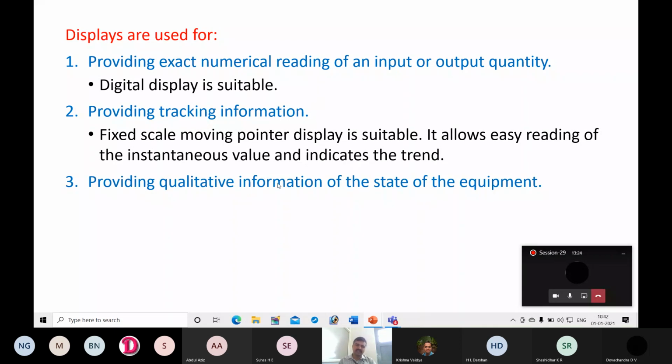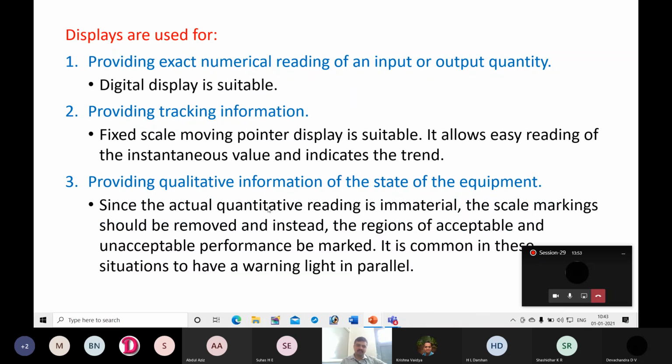Next, providing qualitative information of the state of the equipment. Again, whether the equipment is in working condition, whether there is some problem with the equipment, whether there is downtime of the machine. For that reason, we need displays to display qualitative information. Here also we don't want any numerical values. Since the actual quantitative reading, that is the numerical value, is not needed, the scale marking should be removed and instead the regions of acceptable and unacceptable performance be marked.